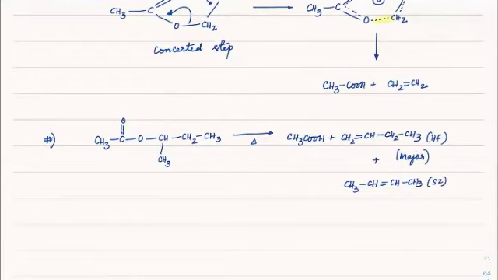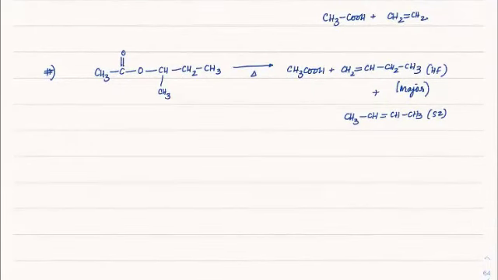Okay, now if you write the transition state here, what you will observe, CH3 C double bond O and this O, which is connected to CH, correct?